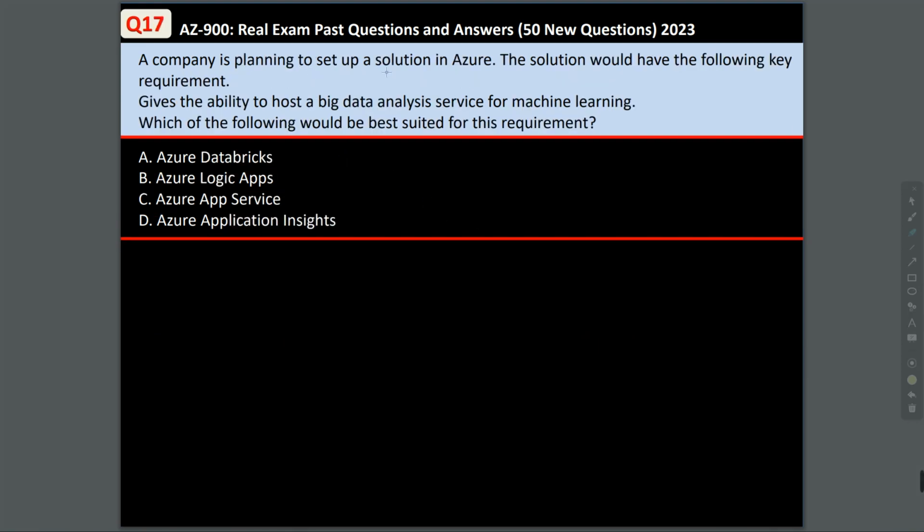Question 17. A company is planning to set up a solution in Azure. The solution would have the following key requirements. Gives the ability to host a big data analysis service for machine learning. Which of the following would be best suited for this requirement? Now, this is clearly a feature of Azure Databricks. Every other option is incorrect.